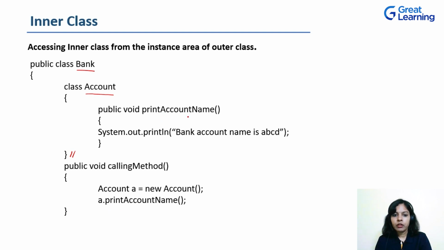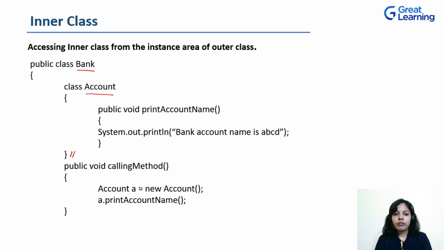And using this object, I can call the method which is defined inside this inner class, that is printAccountName. So to call a method of an inner class from a non-static area, also called the instance area of the outer class, we just need to create an object of the inner class. And its syntax is similar to creating an object for any other simple class in Java. That is class name, object name equals new operator, the constructor for the class. And using that object, we can call the method that is defined inside the inner class.